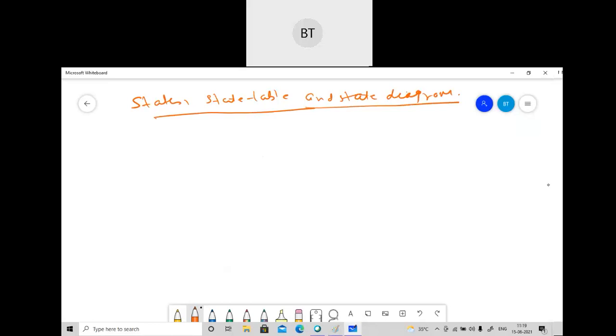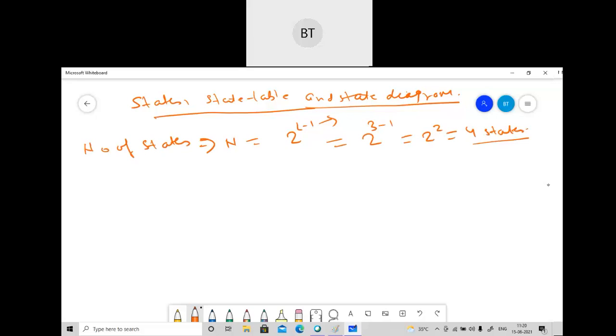So first of all, we have to find the number of states here. In the state diagram, the number of states, N, will be equal to 2 to the power L minus 1. L is the constraint length which we have found, and you will always find the constraint length 3. So that will be 3 minus 1, so 2 to the power 2 will be equal to 4 states. So always there will be 4 states. In your syllabus, you have to study about 3 constraint length with 4 states.